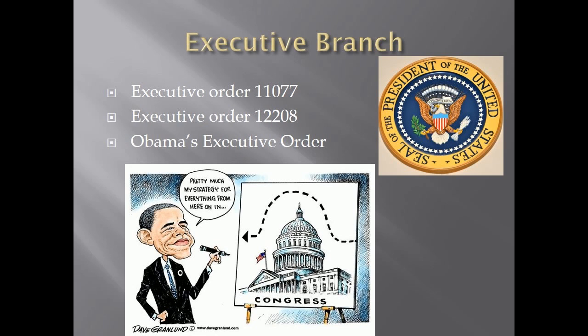Executive Branch. President John F. Kennedy signed Executive Order 11,077 in 1962. This was the first major move by the United States government since World War II. It was aimed to ease the impact of several unexpected refugees entering the United States. This was also signed during the Vietnam War.